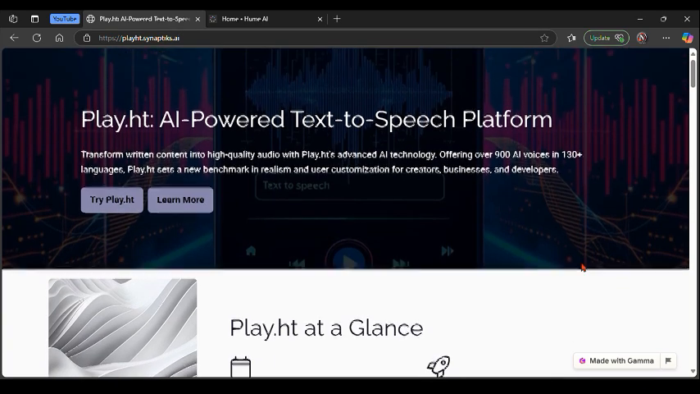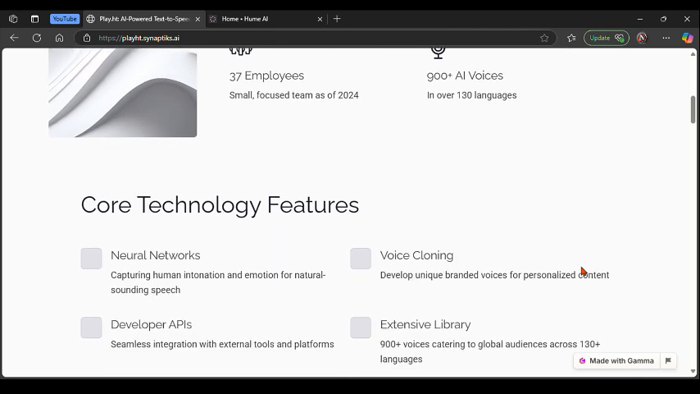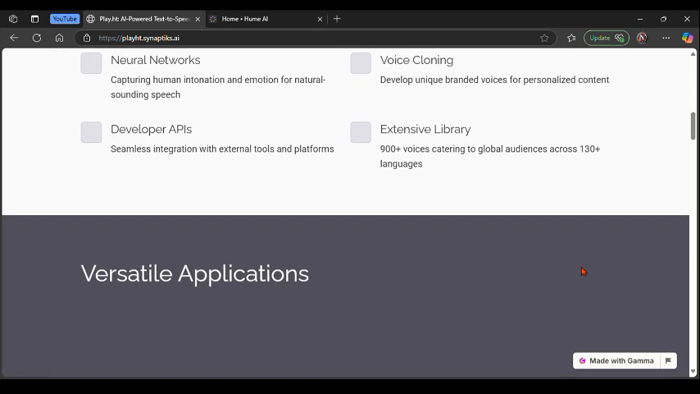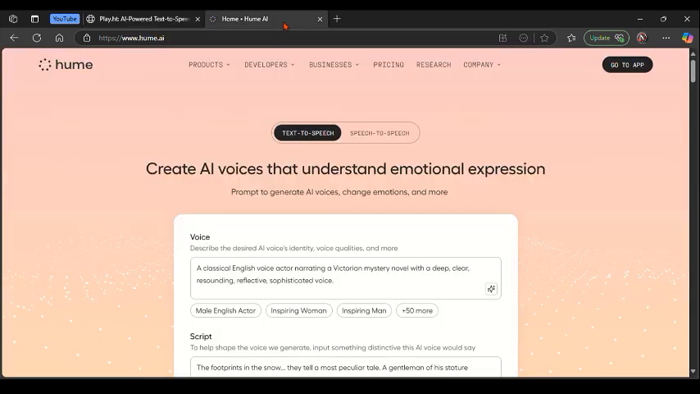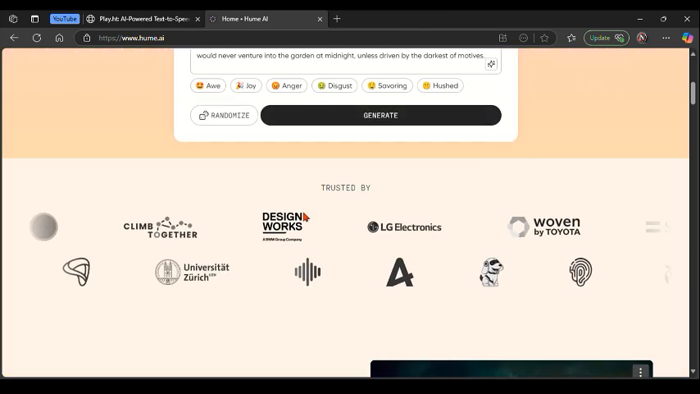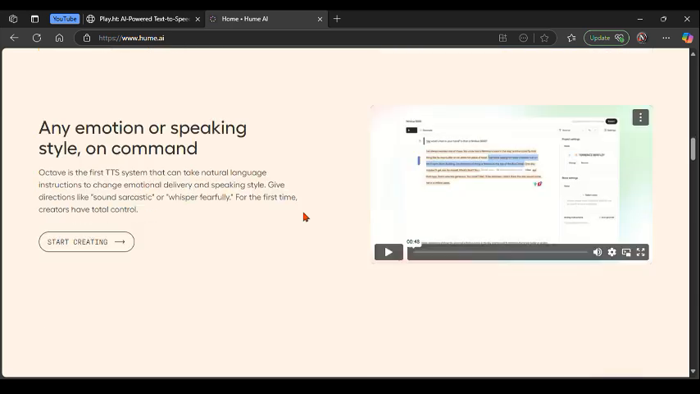And talking about what these two platforms are best for, starting with play.ht. Play.ht is best for content creators, businesses, and marketers needing high quality AI voiceover and cloning. Then on the other side, Hume AI is best for developers and companies focused on emotionally intelligent AI voice interaction.